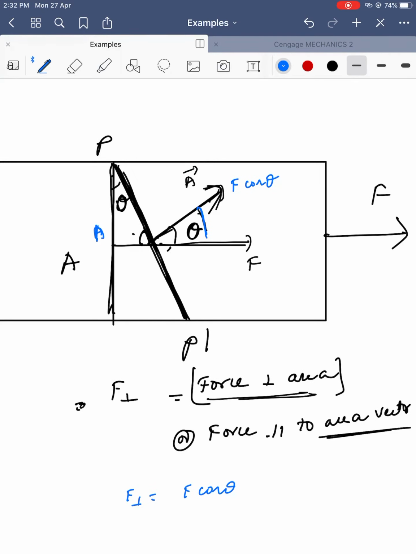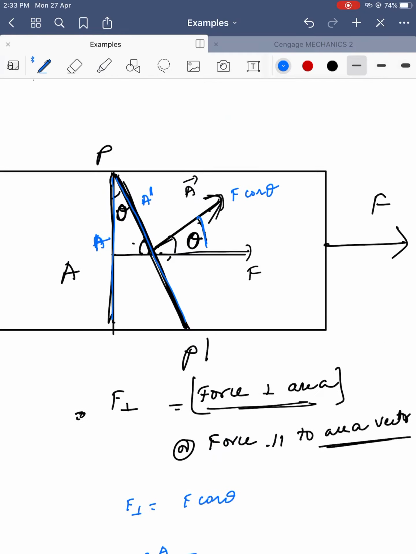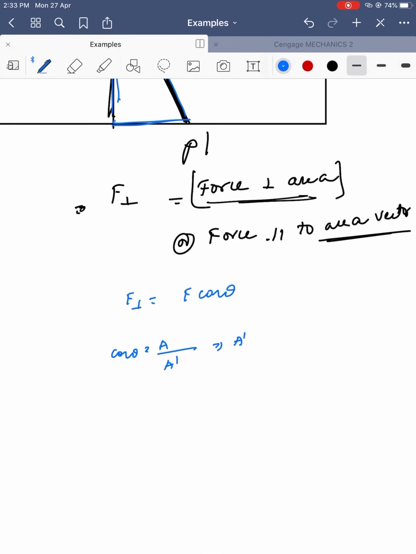Here the area is A, and A prime we consider. Cos theta is equal to A by A prime, like a right angle triangle. So A prime is equal to A by cos theta.